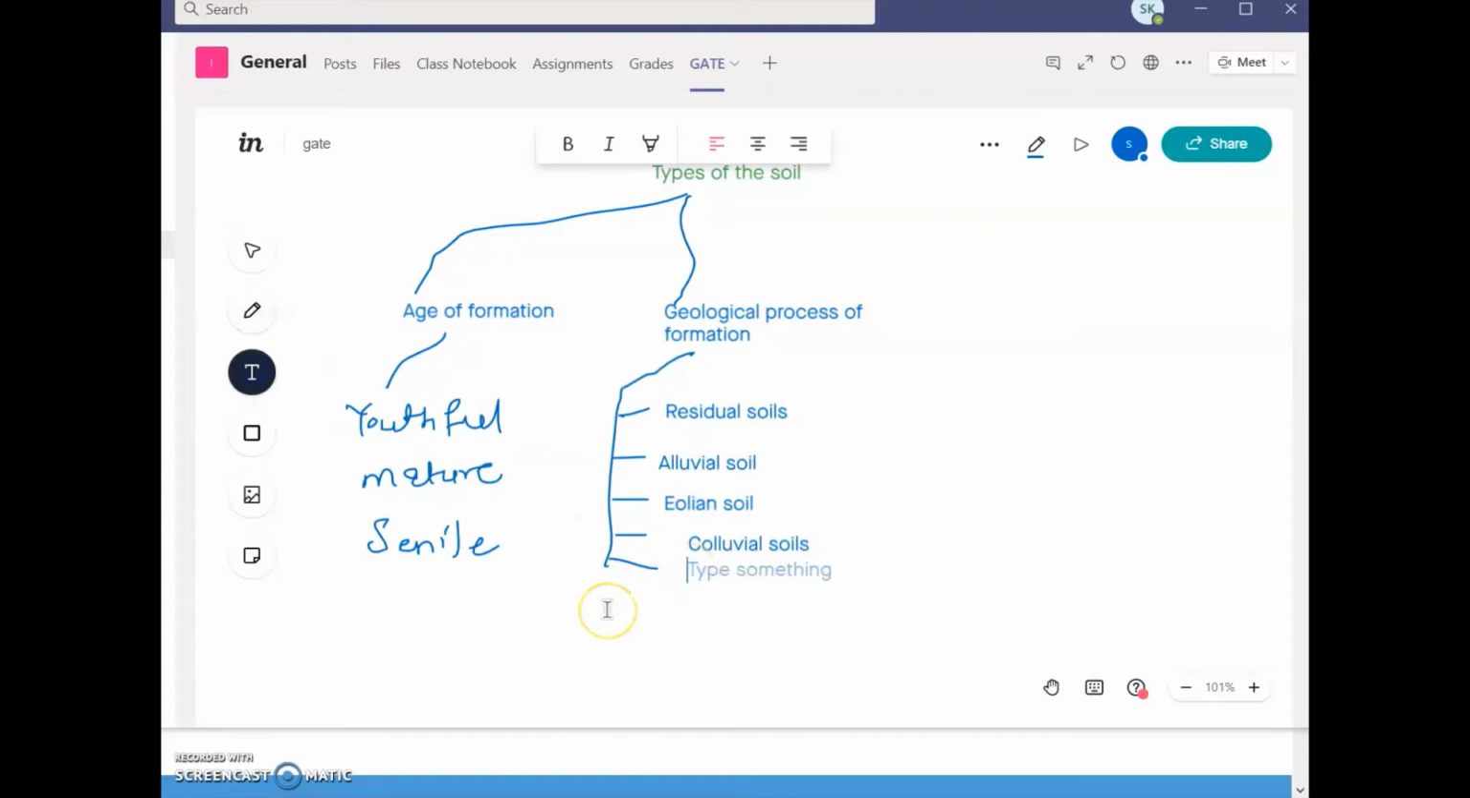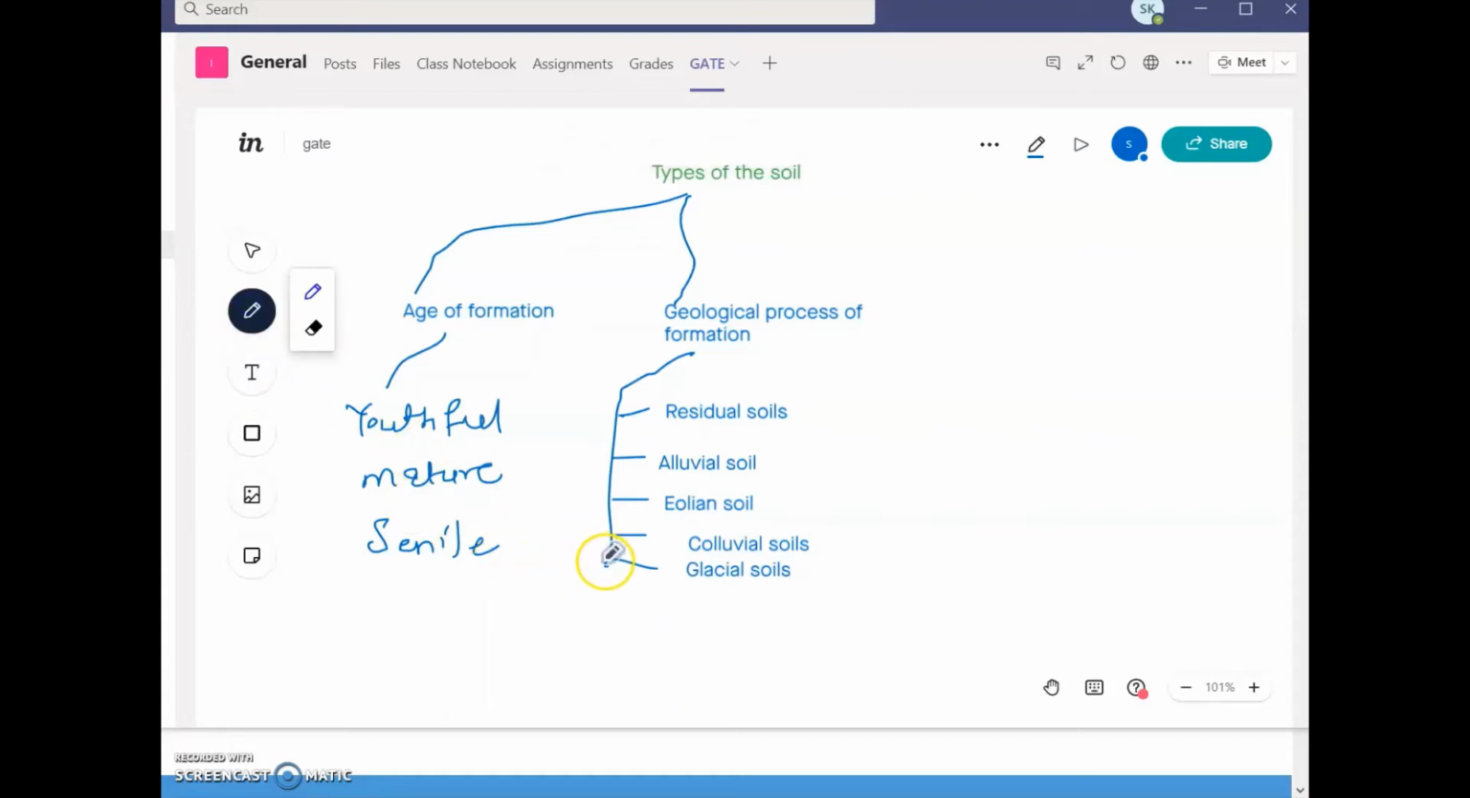The next type after colluvial soil is glacial soil. This glacial soil is basically formed when glaciers get transported from one location to another, and because of the deposition by glaciers, such a kind of soil gets formed.